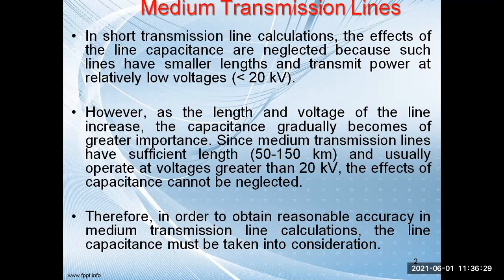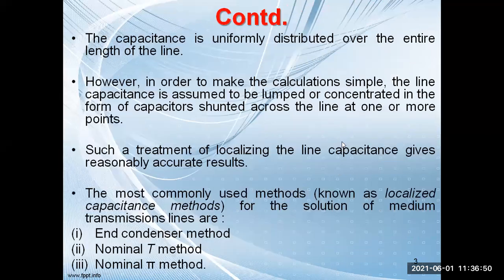And since medium transmission lines have sufficient length, between 50 to 150 kilometers, and usually operate at voltages greater than 20 kV, the effects of capacitance cannot be neglected. So we have to consider the effect of the capacitance. Therefore, in order to obtain reasonable accuracy in medium transmission line calculations, the line capacitance must be taken into account. We'll see how to do this.